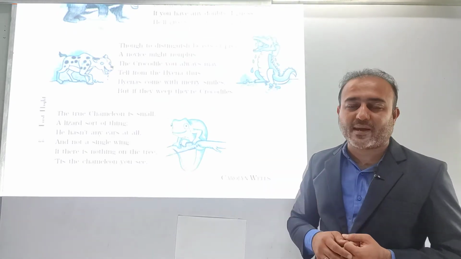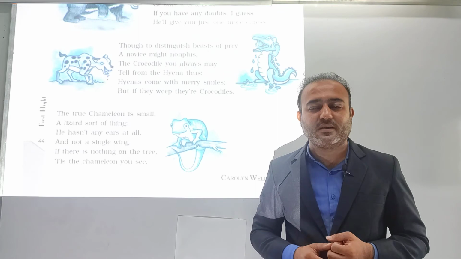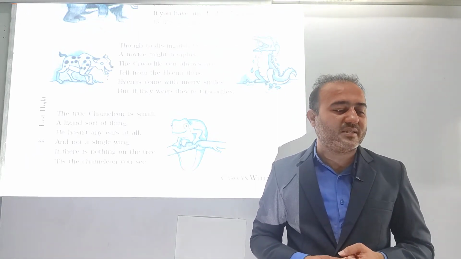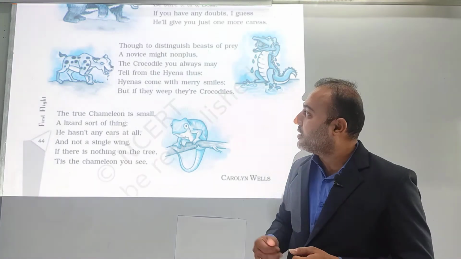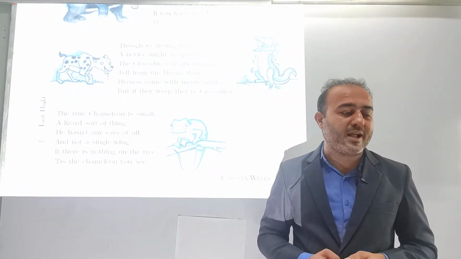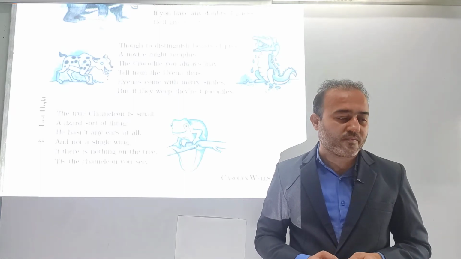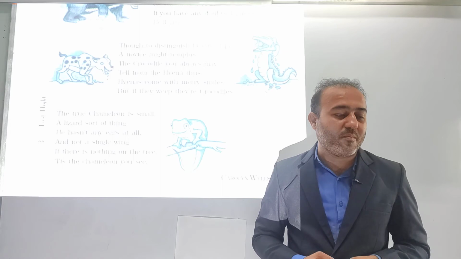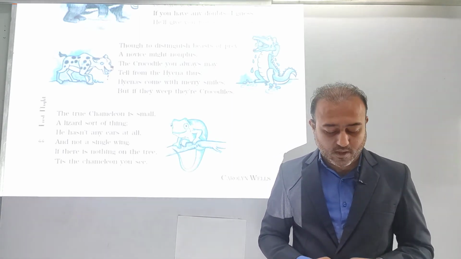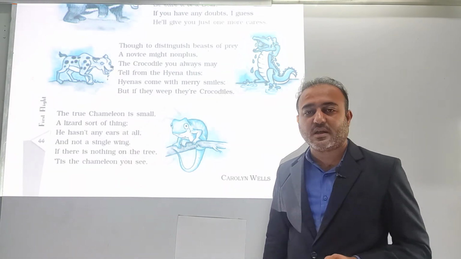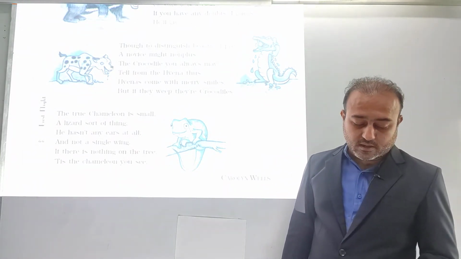Let us read out the paragraph and try to understand it in detail. Though to distinguish beasts of prey a novice might nonplus, the crocodile you always may tell from the hyena thus. Hyena comes with merry smiles, but if they weep, they are crocodile. So first of all, we need to understand the meaning of some of the words in this paragraph.